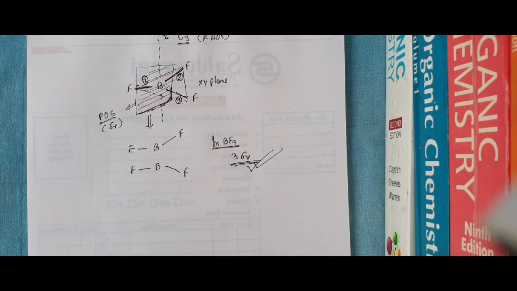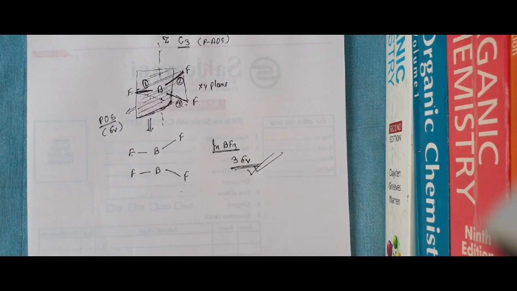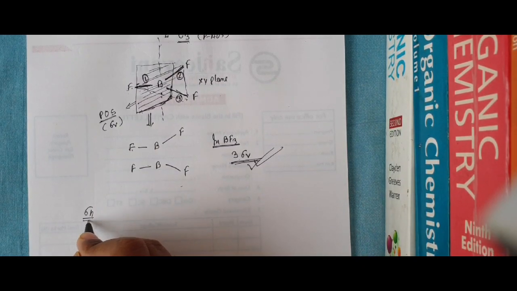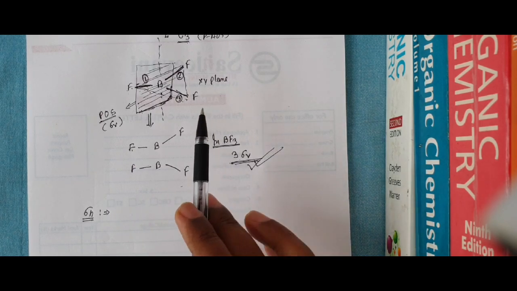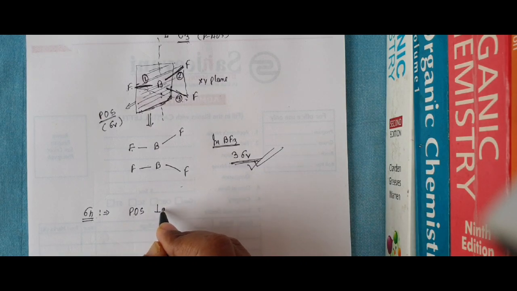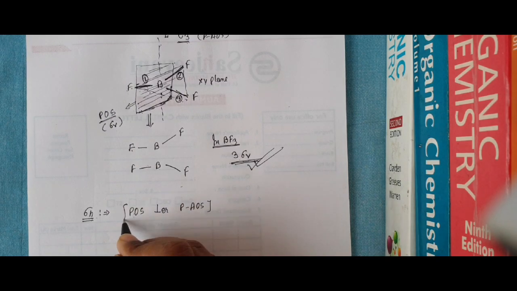Now the question arises for sigma h. How to find sigma h? Okay guys, just look. For sigma h, I told you this plane must be perpendicular to the principal axis of symmetry, as I said earlier.